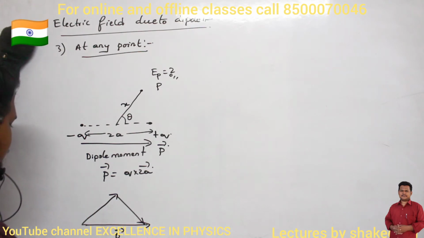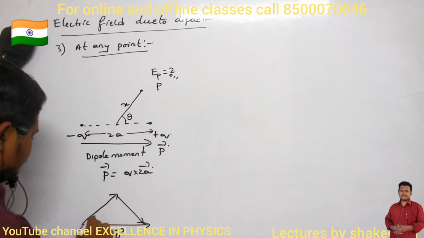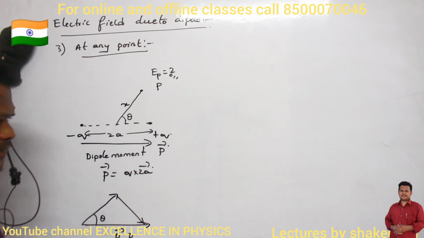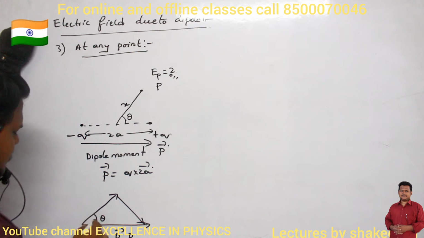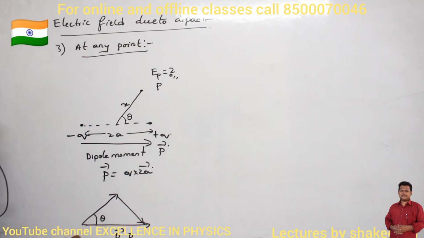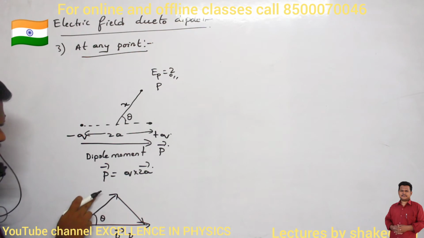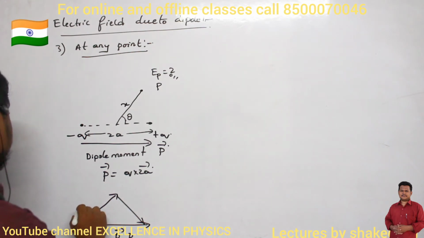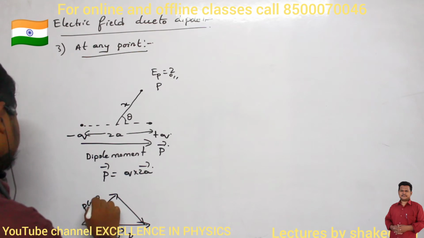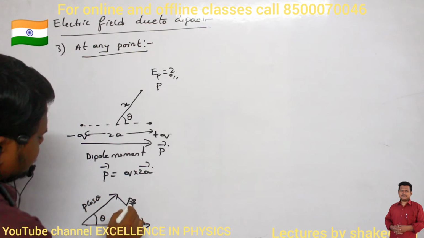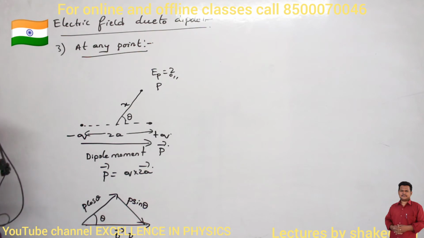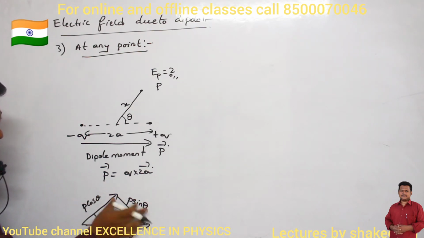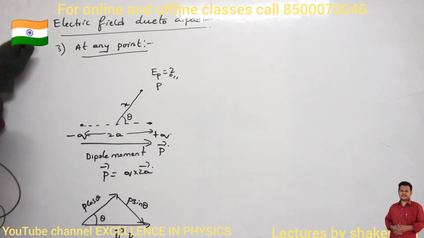If this is theta, this angle is also theta. The dipole moment p has magnitude p. Then what will be the adjacent component? To this angle, this becomes the adjacent component and this becomes the opposite component. So this becomes p cos theta and this becomes p sin theta. So the dipole moment is split into two components, p cos theta and p sin theta.